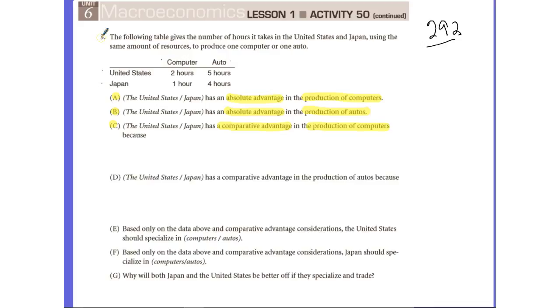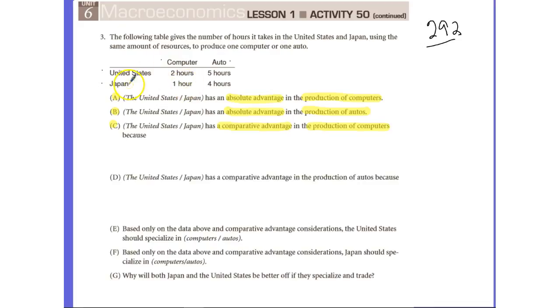Before we begin the homework review, let's pause for just a second and review absolute and comparative advantage. Do you know the difference? If not, remember that absolute advantage is when a country can absolutely produce something faster or can absolutely produce more of the good or service within a certain time period. Comparative advantage is a situation in which the country can produce at a lower opportunity cost than the other country.